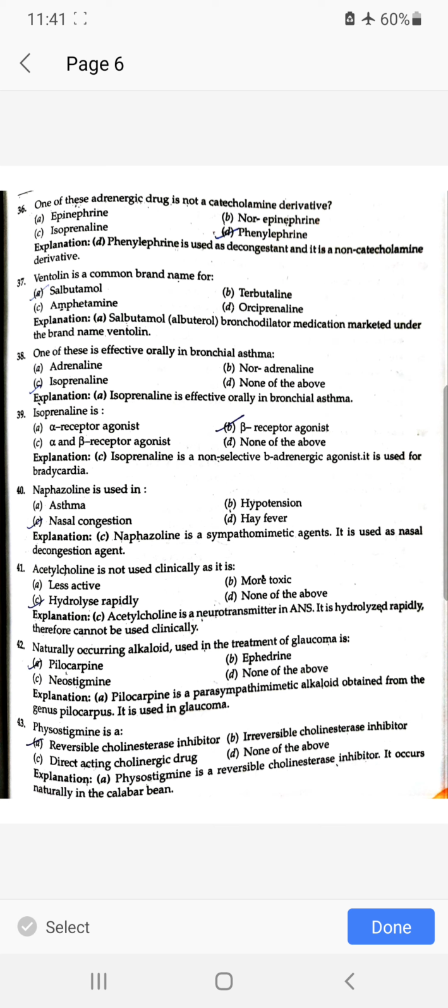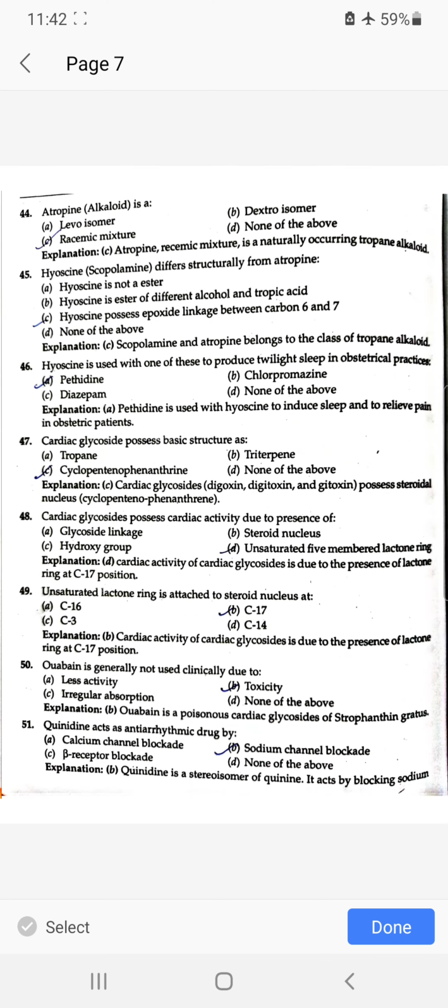Acetylcholine is not used clinically as it is hydrolyzed rapidly. Naturally occurring alkaloid used in the treatment of glaucoma is pilocarpine. Physostigmine is a reversible cholinesterase inhibitor.